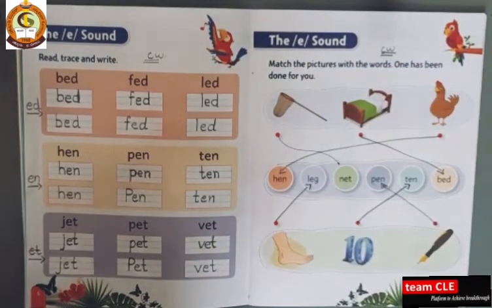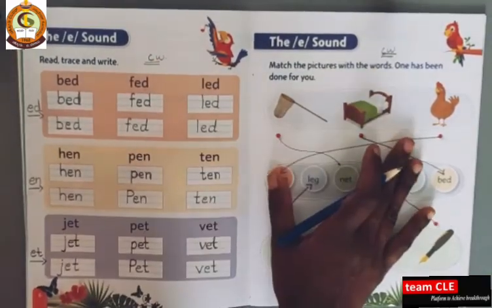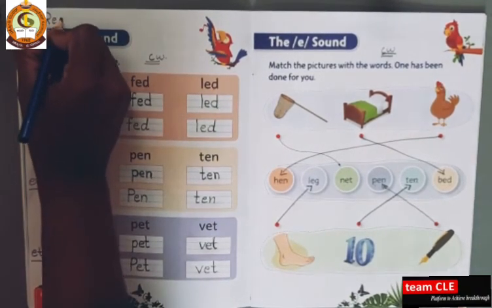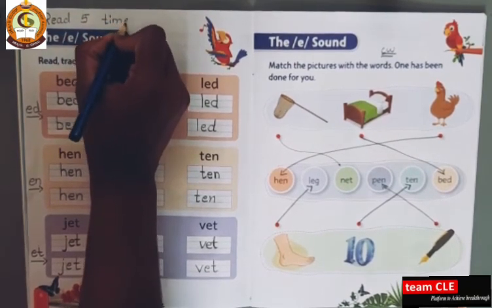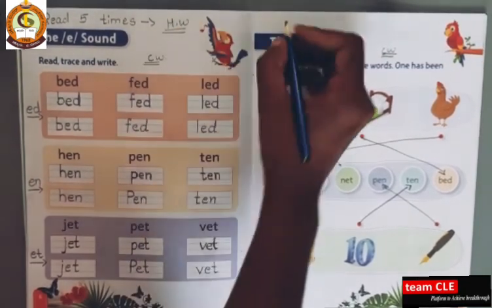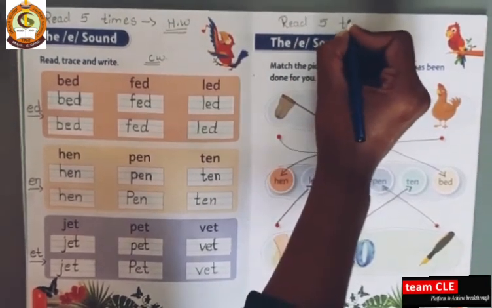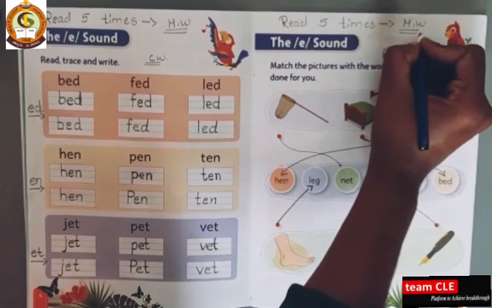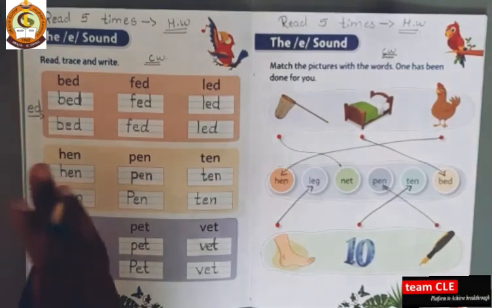Yes. So homework is, children, you have to read it. This page number 6 and 7. So the words you have to read with the spelling. Okay? So write R-E-A-D, read, 5 times. T-I-M-E-S. H-W, homework, reading. So both the pages write. R-E-A-D, read, 5 times. H-W. Understood? So I have given only the reading homework, children. So classwork is the writing, homework is the reading.